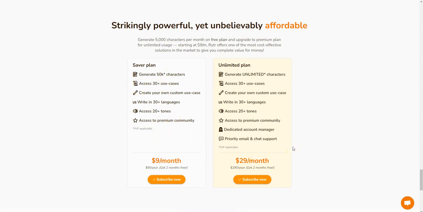But if you are doing long form content and blog articles and SEO and such, you're going to need the unlimited plan. But luckily with Rytr, it is extremely affordable. It might be the most affordable plan. It's definitely the most affordable unlimited plan that I've seen out of all the AI writing softwares at just